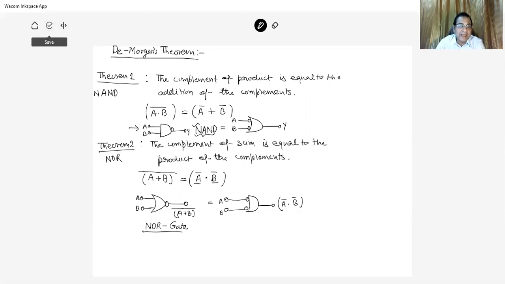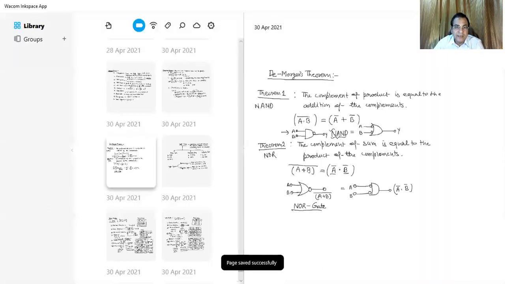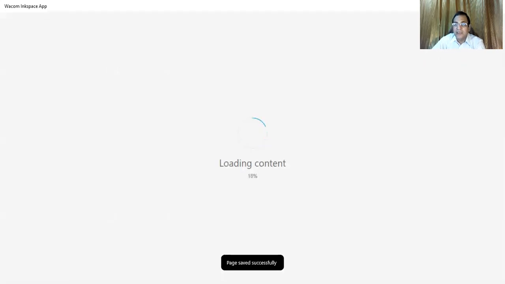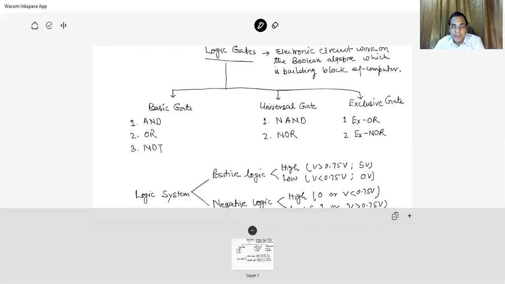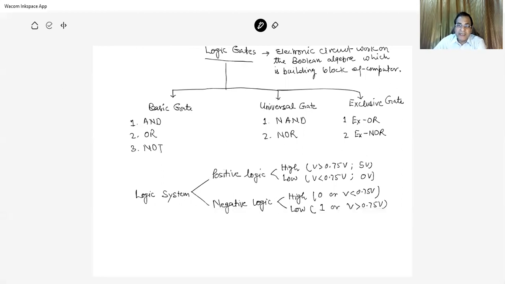Now we can have different gates on the basis of Boolean theorems and Boolean algebra. Logic gates are electronic circuits that work on Boolean algebra, which is the building block of computers and digital devices.